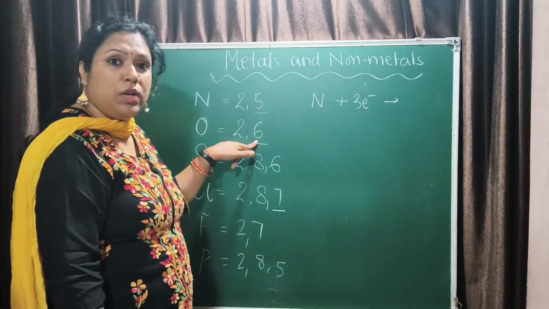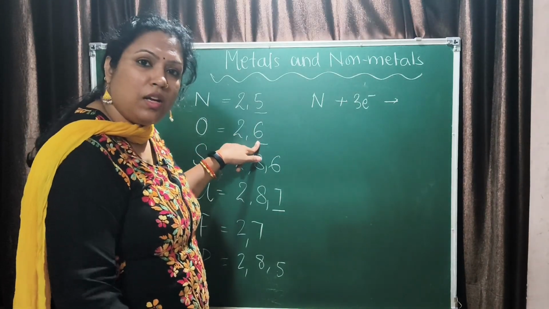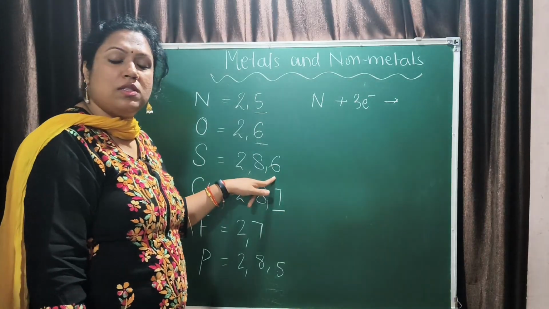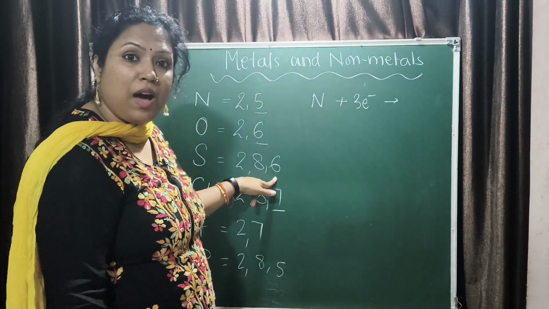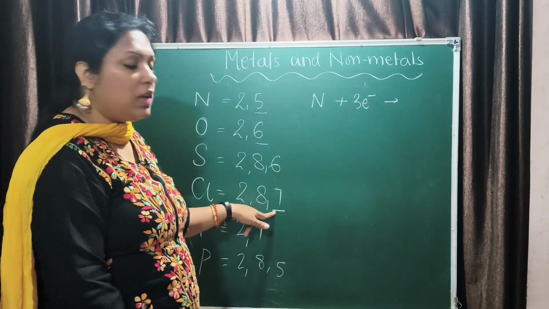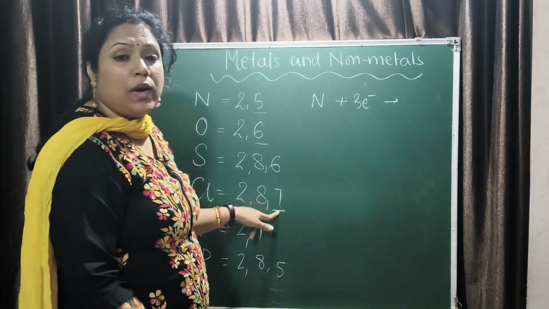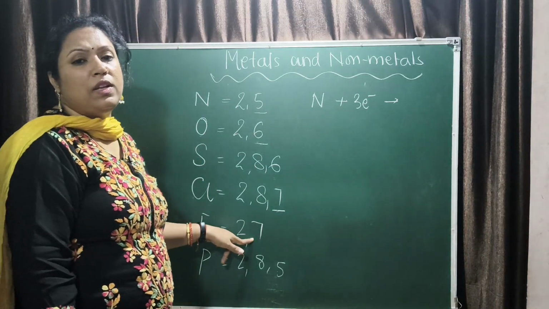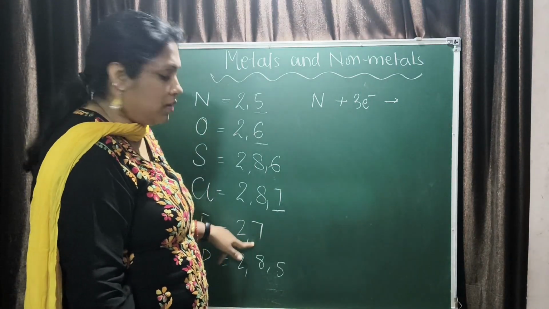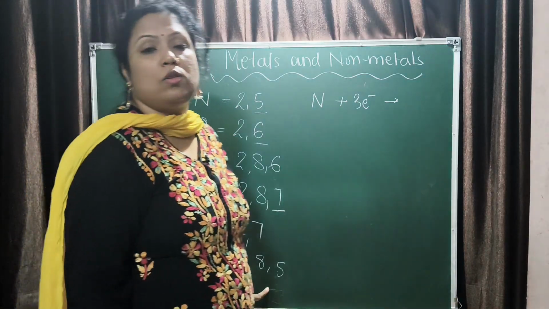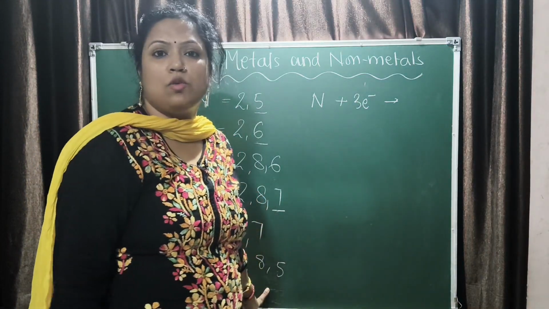Oxygen, if it gains 2 electrons, also gains the electronic configuration of neon. Sulphur will get 2 electrons and attains the electronic configuration of argon. Chlorine gets the electronic configuration of argon by acquiring 1 electron. Fluorine also requires 1 electron to have the electronic configuration similar to neon. And phosphorus requires 3 electrons to get the similar electronic configuration to argon.